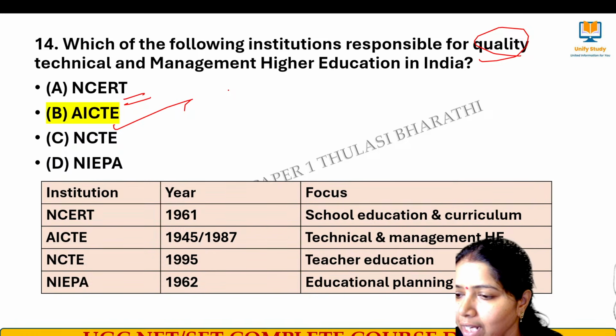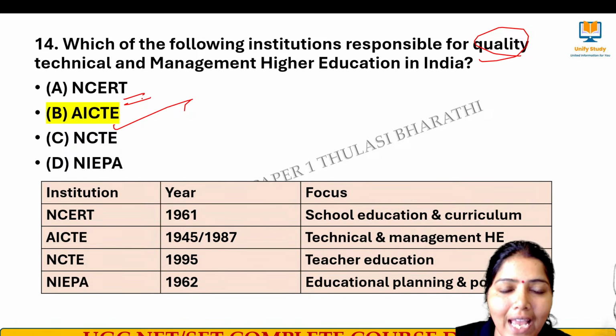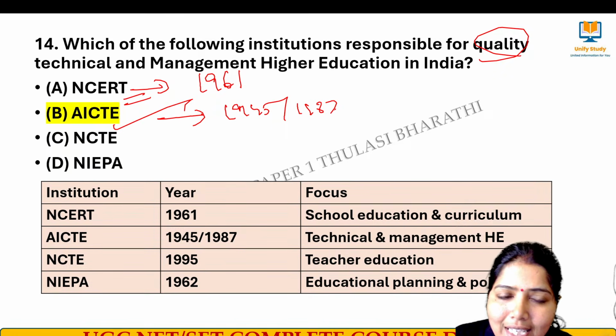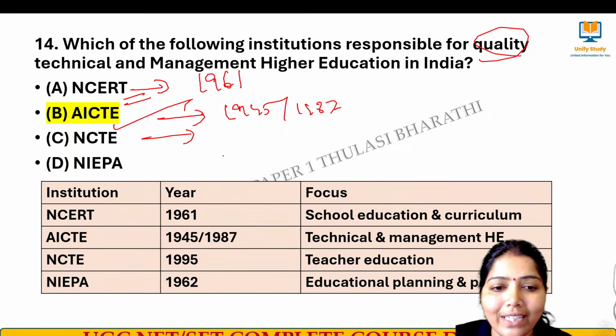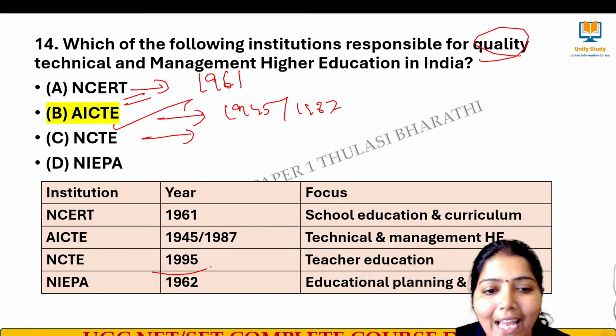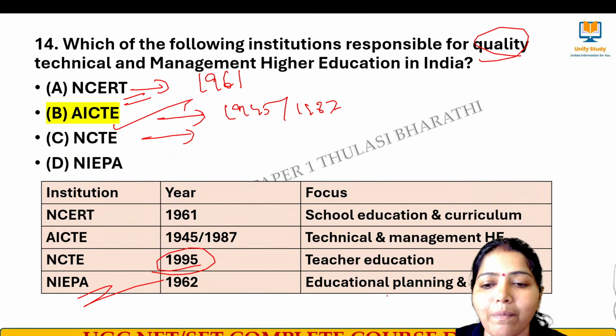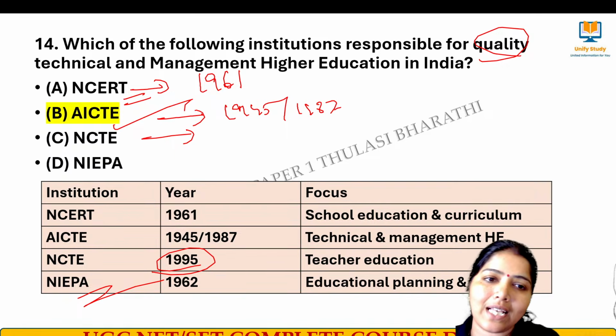Yes, very good. Option number B is the right answer, AICTE. NCERT started in the year 1961. AICTE was started in the year 1945, statutory in 1987, and then NCTE for teacher education in the year 1995. It's a statutory body. And NIEPA is meant for educational planning and policy. Yes, next question.